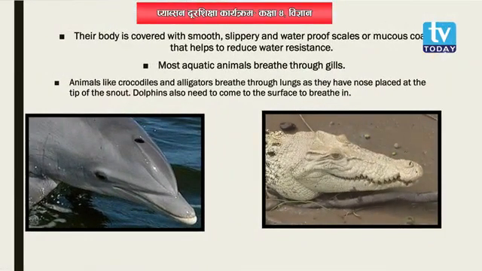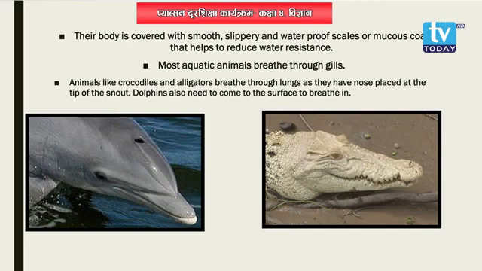Alright. Now, moving on to the next point. Their body is covered with a smooth, slippery and waterproof mucus coat. Slippery, if you remember, we had discussed here, means difficult to hold. They slip. When we try to catch them, they easily slip from our hand. They can easily escape from our hand. Why? Because their body is smooth and slippery, covered with a mucus coat. Mucus is a slippery type of substance, okay?